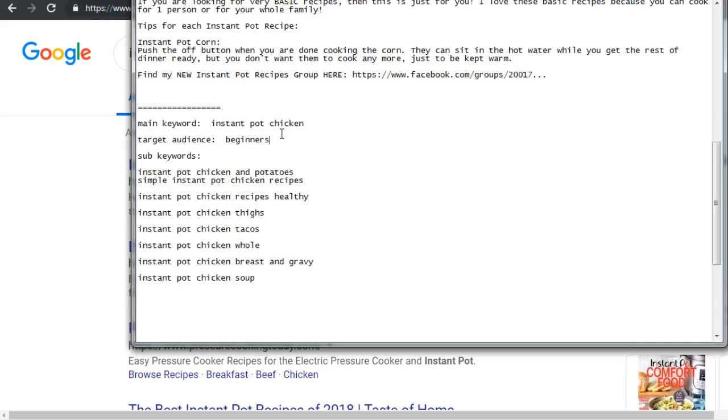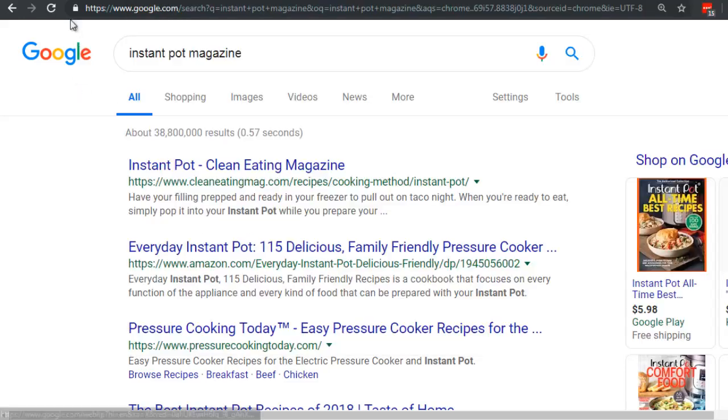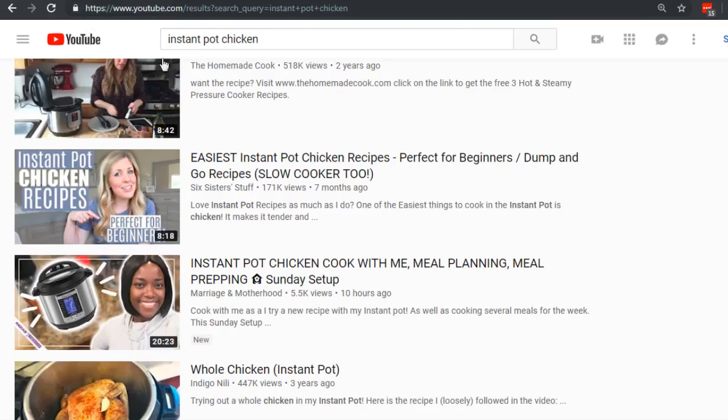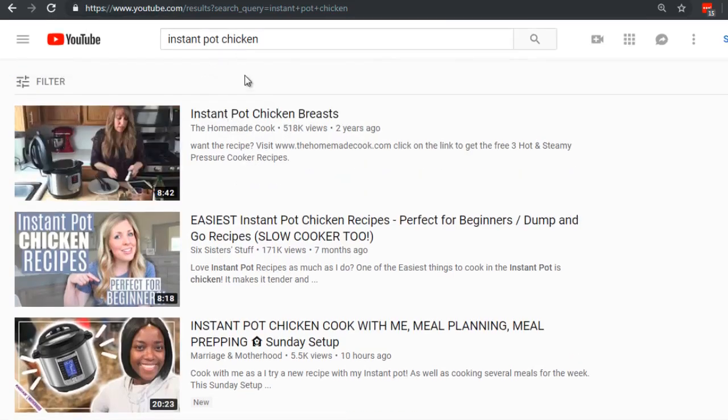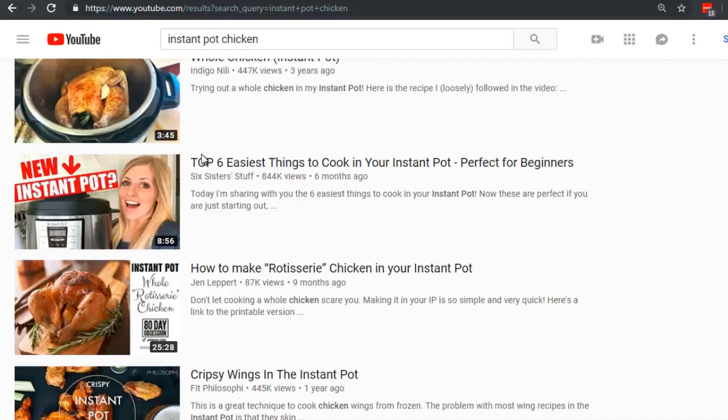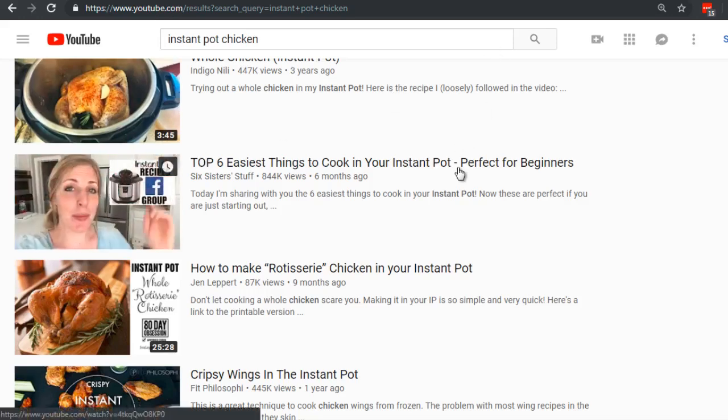that genre. Now, one thing that I noticed was when we took a look at the Instant Pot chicken, you could write out something like top 6 easiest things. So instead of things, you could say chicken recipes or pot roast recipes to cook in your Instant Pot.